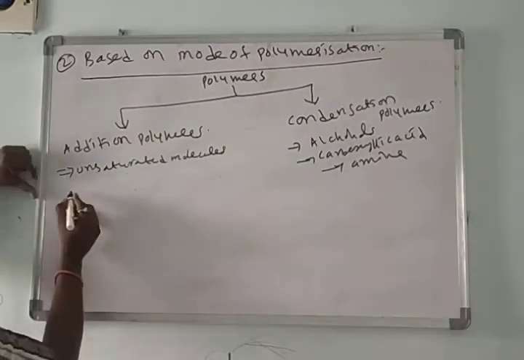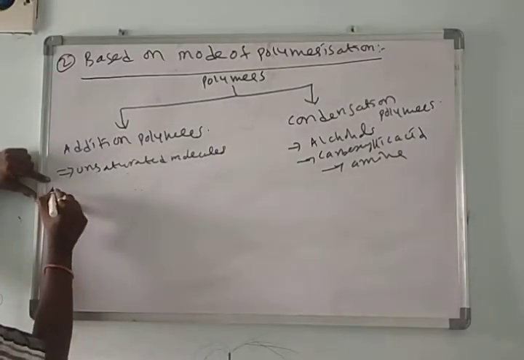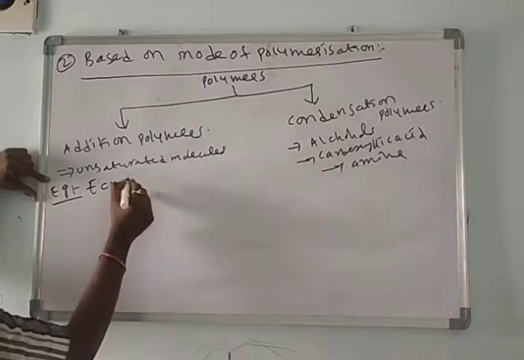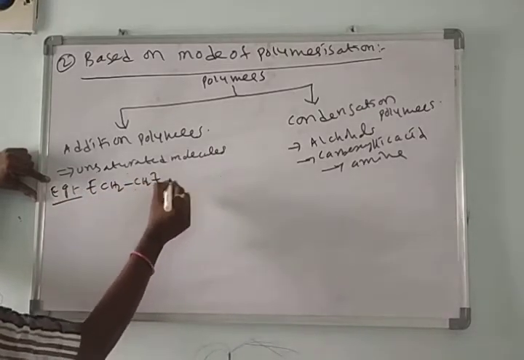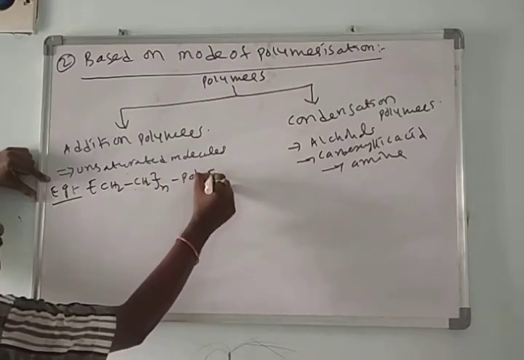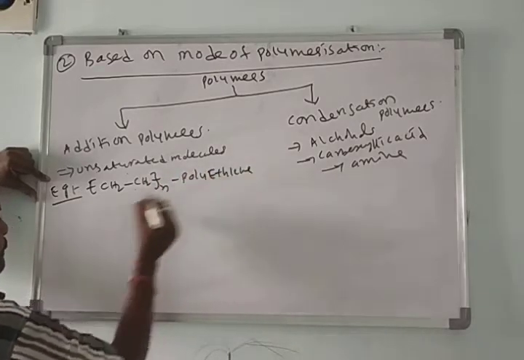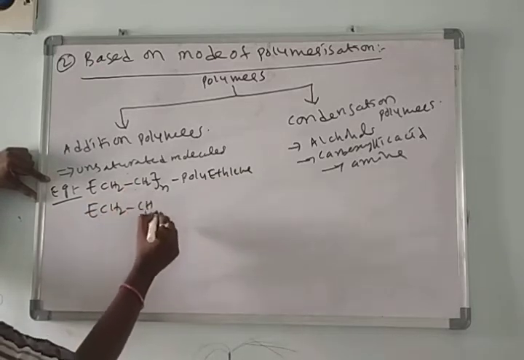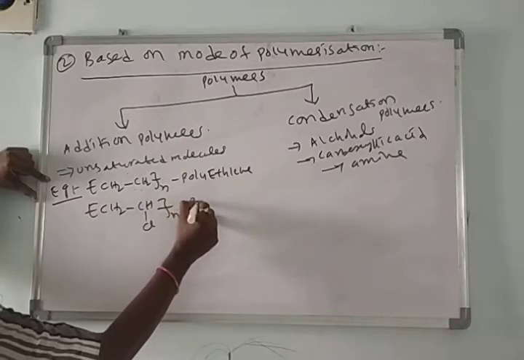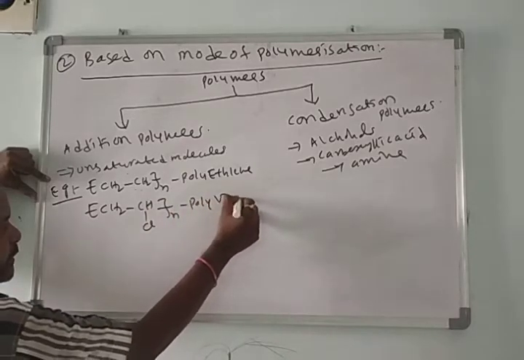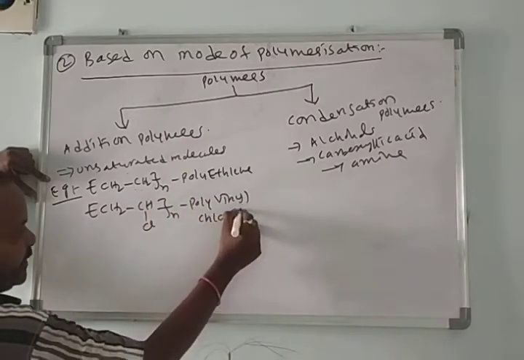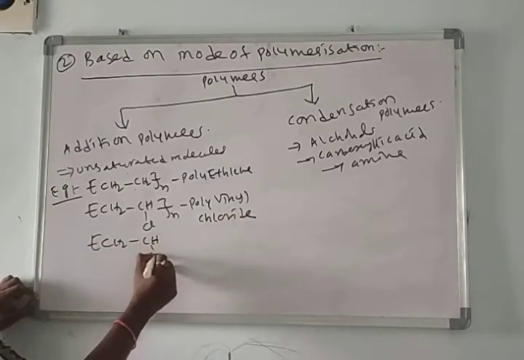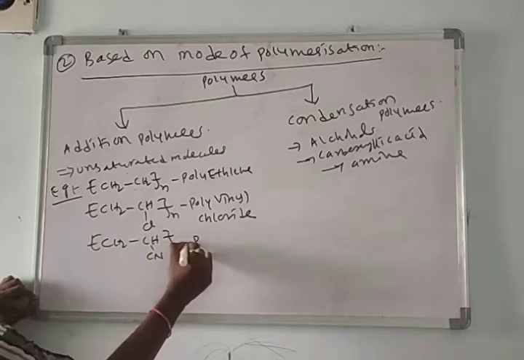Here I am taking a simple example for addition polymers. Polyethylene is the best example of an addition polymer. This is the polyethylene structure. This is polyvinyl chloride, PVC pipes. And this is polyacrylonitrile.